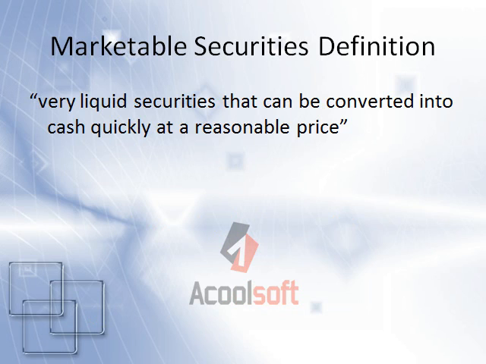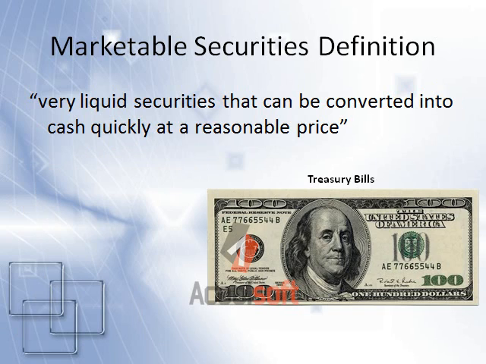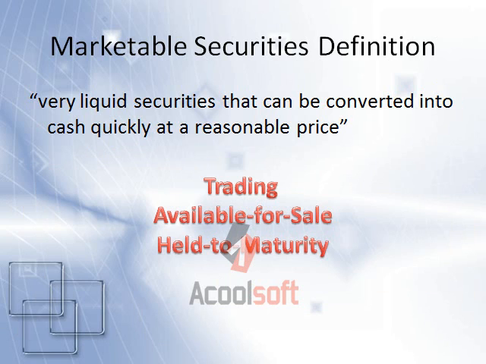According to dictionary.com, marketable securities are defined as very liquid securities that can be converted into cash quickly at a reasonable price. Marketable securities are very liquid as they tend to have maturities of less than 1 year. Furthermore, the rate at which these securities can be bought or sold has little effect on their price. Some of Investopedia's examples of marketable securities include commercial paper, bankers' acceptances, treasury bills, and other money market instruments.